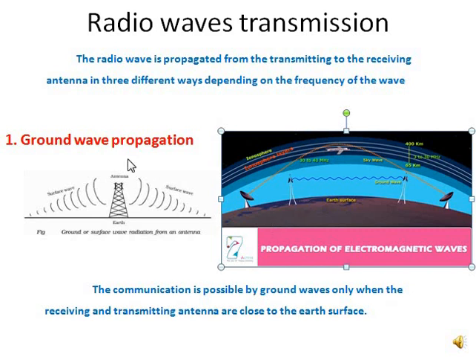Clear? So in ground wave propagation, the transmitting antenna and the receiving antenna are close to the surface of the earth and they are also close to each other. So therefore the radio signal is transmitted directly from transmitter to the receiver. Clear? So that it is known as ground wave propagation.